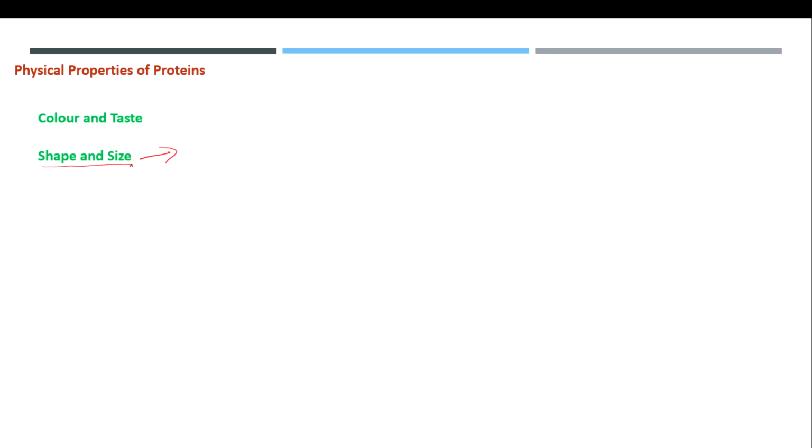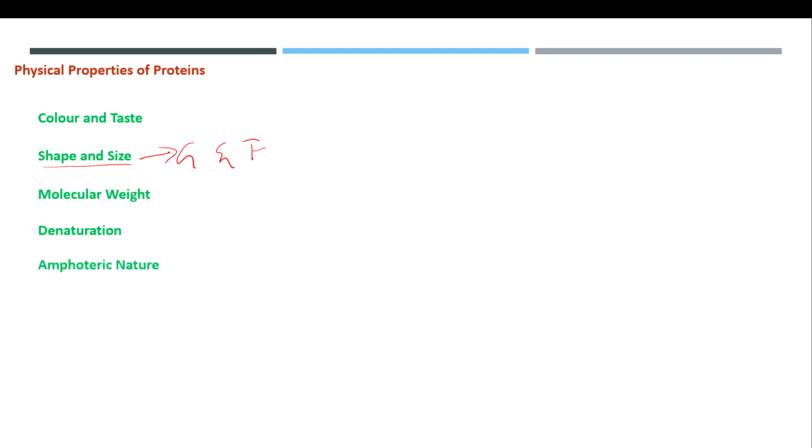Based upon the shape and size, proteins are divided into two categories: globular and fibrillar. And the next one is molecular weight. Proteins generally have a molecular weight of more than thousands because a protein is a combination of numerous amino acids. The next one is denaturation. Denaturation refers to the change in the properties of a protein. In other words, it is the loss of biological activity. In many instances, the process of denaturation is followed by coagulation.